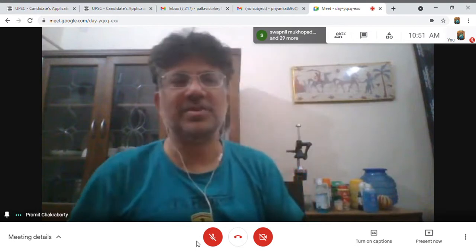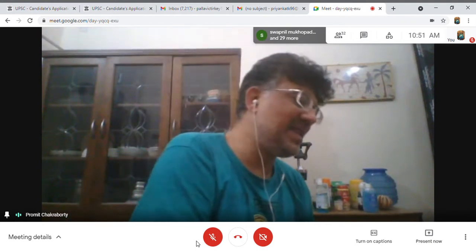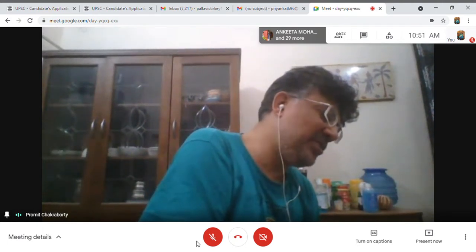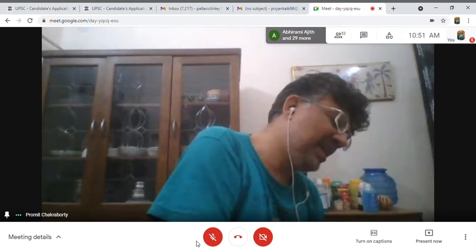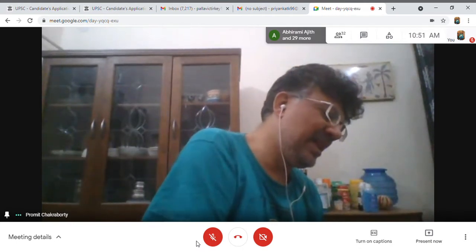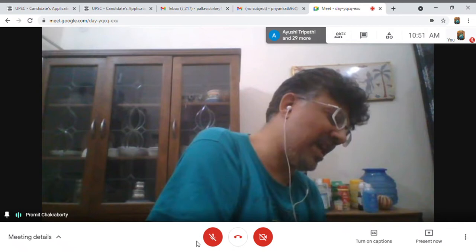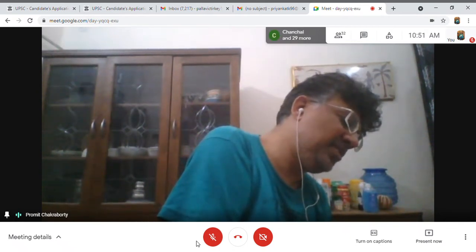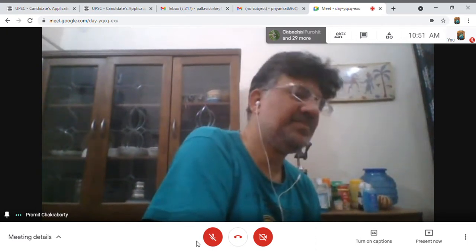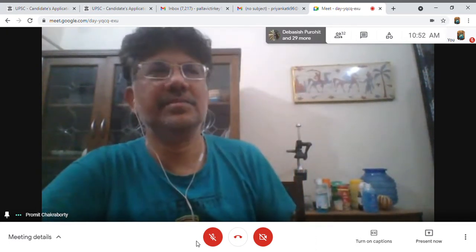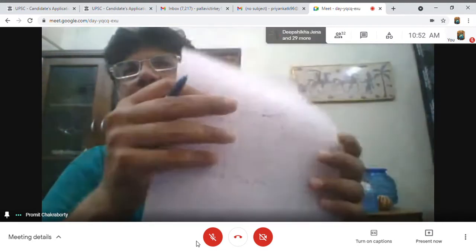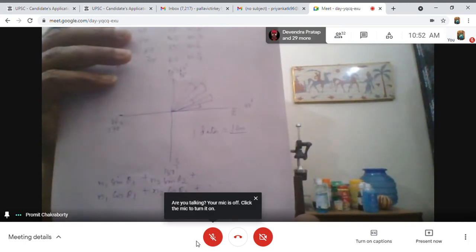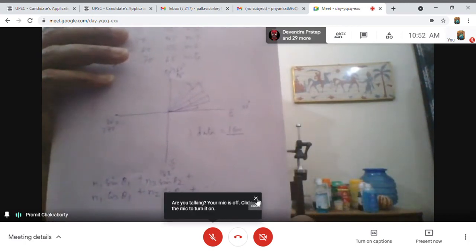So we compute n1 sine theta 1 plus n2 sine theta 2, like this, then n1 cos theta 1 plus n2 cos theta 2, like this, where theta 1, theta 2 are the midpoints of the class intervals.